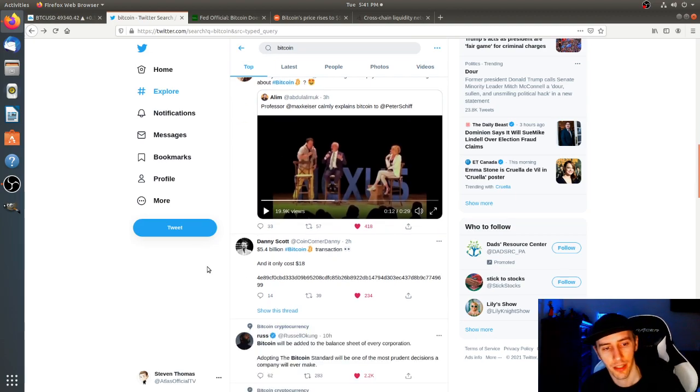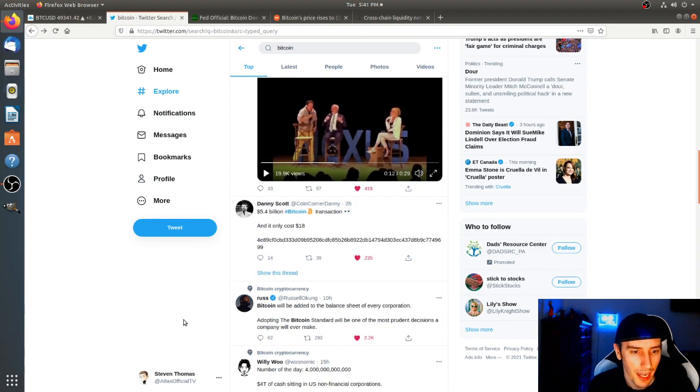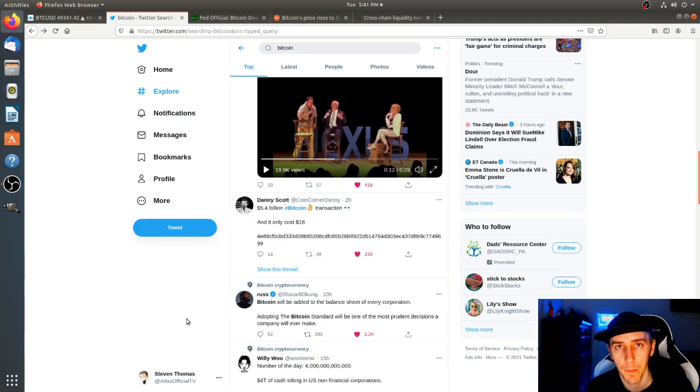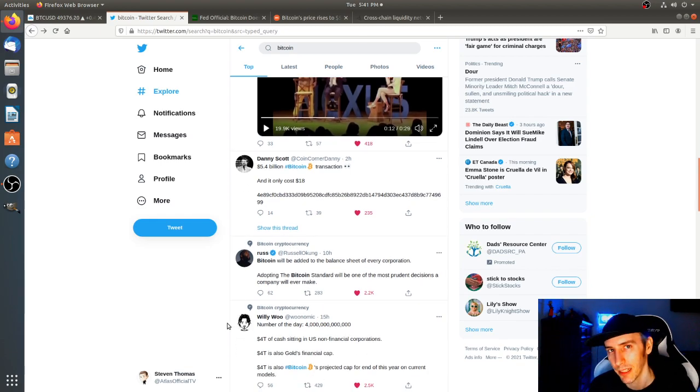Danny Scott says $5.4 billion worth of Bitcoin transaction, and it only costs $18. And look at that transaction right there being $18 to send $5.4 billion worth of Bitcoin. That's pretty darn good. "Bitcoin will be added to the balance sheet of every corporation. Adopting the Bitcoin standard will be one of the most prudent decisions a company will ever make." What do you guys think? You guys think that that's true? Let's say within the next 10 years?